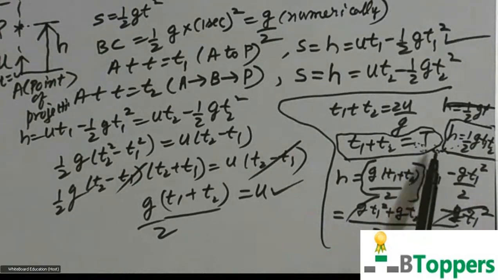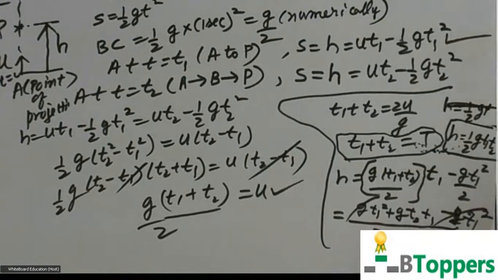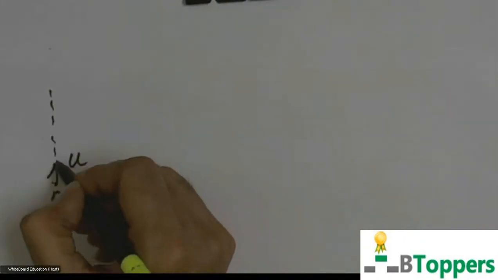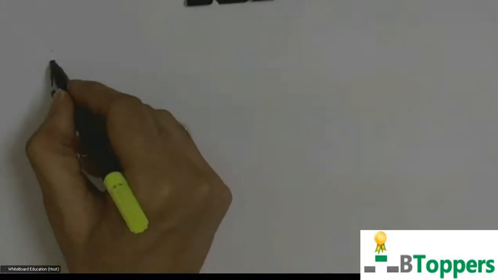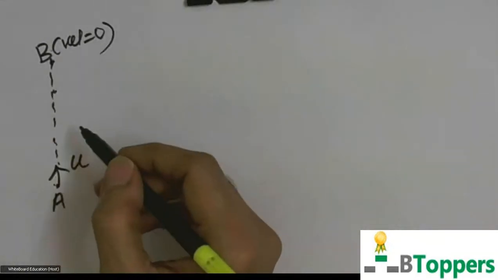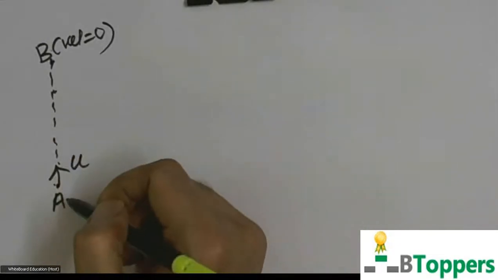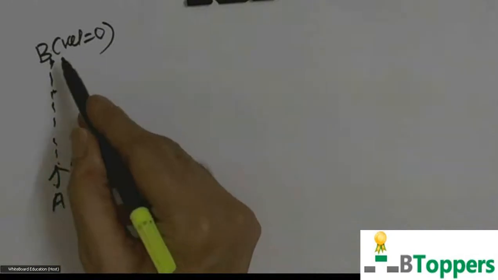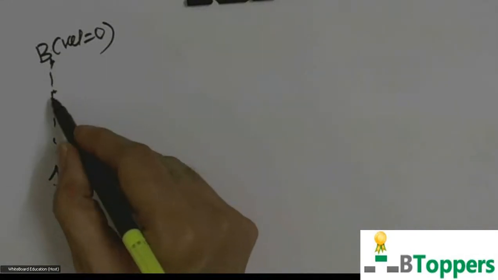Then there is one more conclusion which I would like to discuss. Again, let us consider the body projected vertically upwards with initial velocity u from the point A. Here A is the point of projection, B is the highest point.